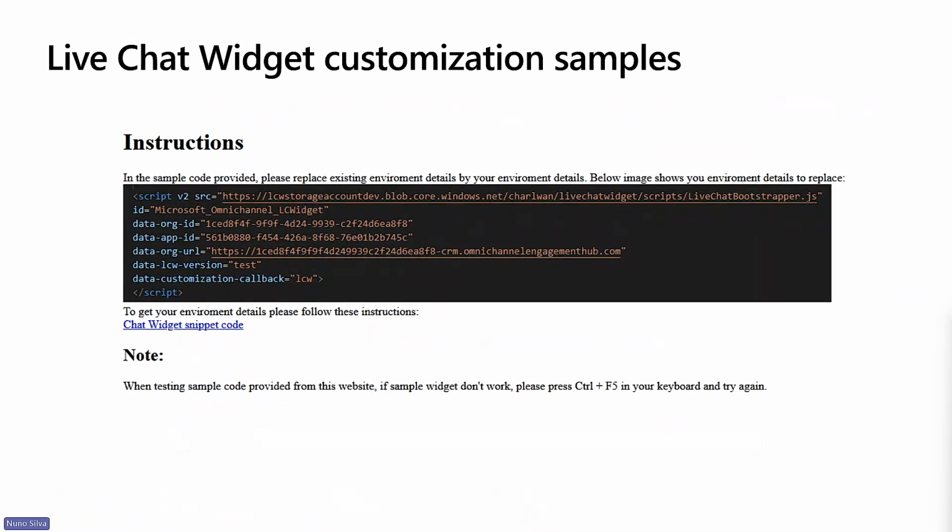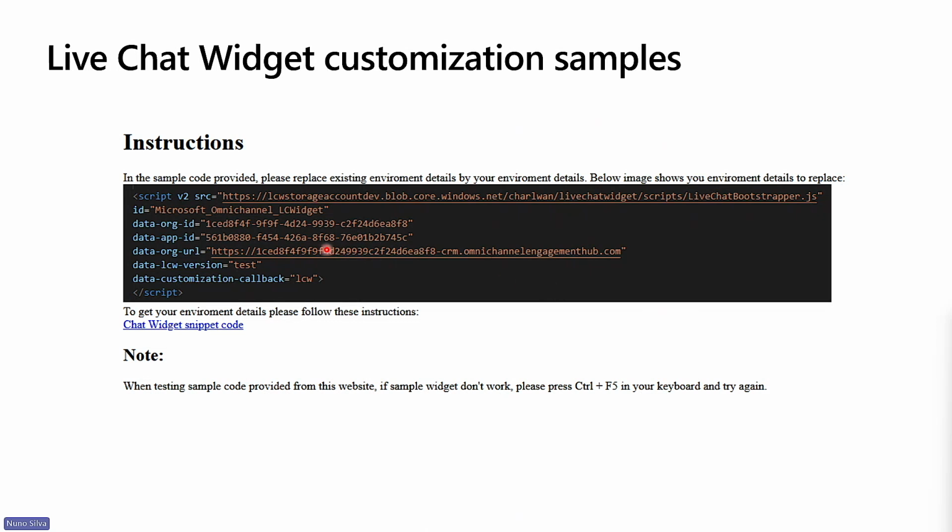I need to emphasize that in our sample library, there is a section with some instructions on how to use our sample code. Because this is sample code, when using it, you need to adjust the parameters to connect to your environment. This may sound obvious, but our intent is that non-expert developers also use this. These are the parameters that need to be changed, and you also have a screenshot like this in our instructions page in our sample website.